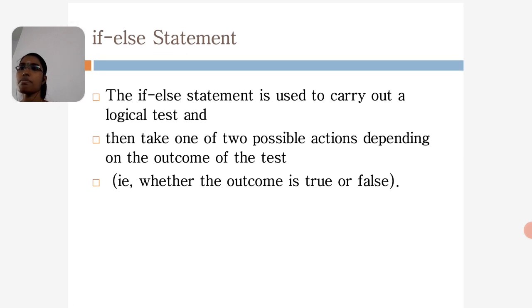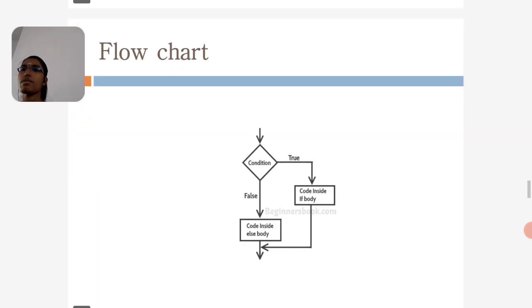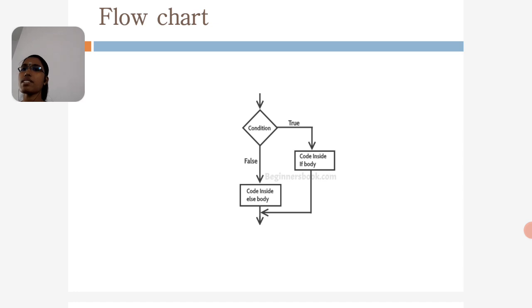Next is the if else statement. The if else statement is used to carry out a logical test and then take one of two possible actions depending on the outcome of the test, that is, whether the outcome is true or false. Next, the flow chart for the if else statement. If the condition is true, the if statements will be executed.